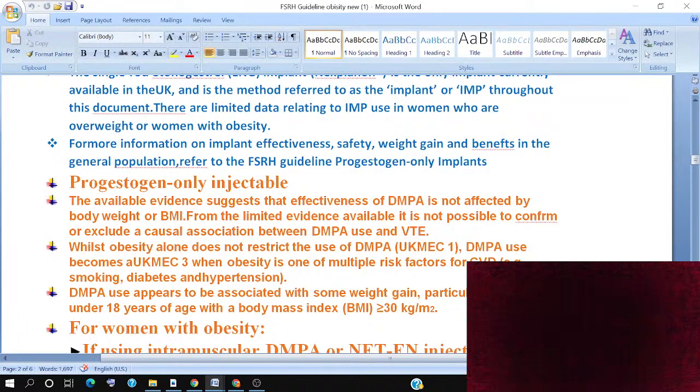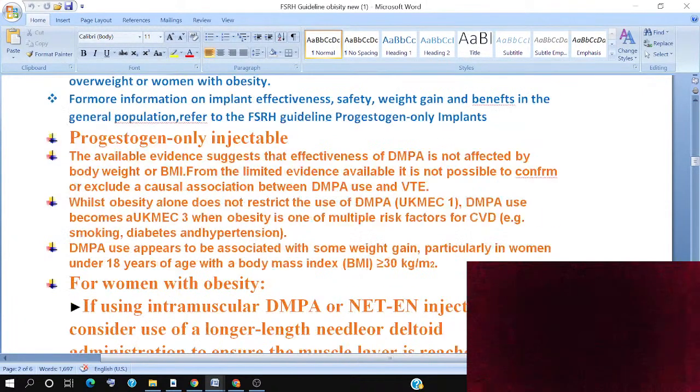DMPA Depo-Provera usage becomes UK MEC category 3 when obesity is one of multiple risk factors. If the patient has any other risk factor, like cardiovascular heart disease, smoking, diabetes or hypertension, alongside the obesity, then you can make it category 3. So we have to take care when prescribing progesterone-only injection contraception. Here we have to be careful about the risk factors, which is more important.